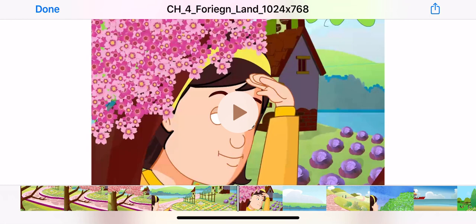And what did she see? She saw the next door garden, meaning the neighboring garden that was beautifully decorated with flowers, and also she saw some places that she had never seen before.